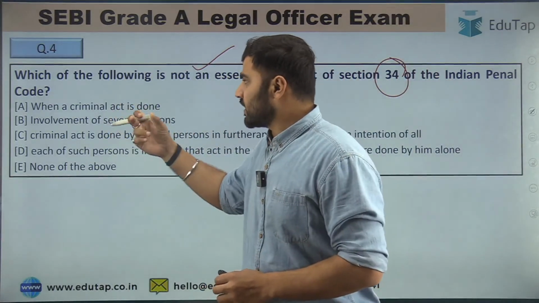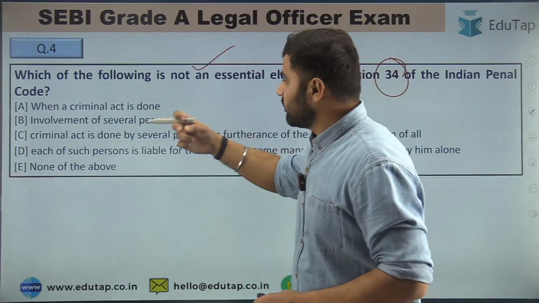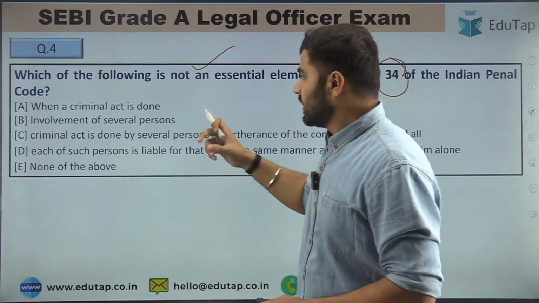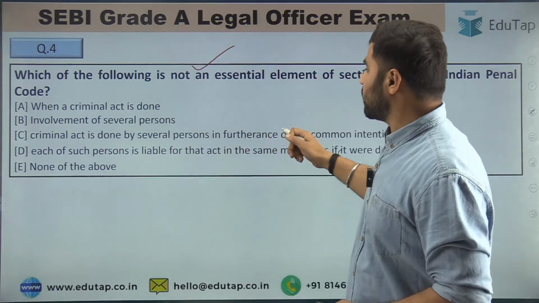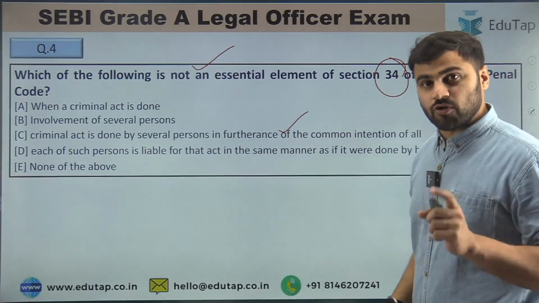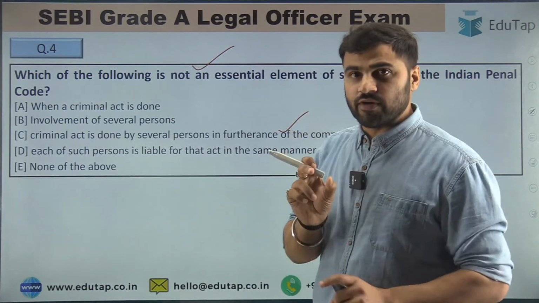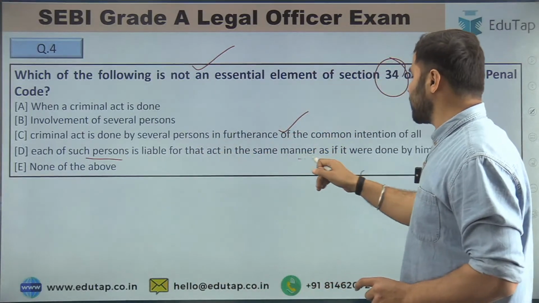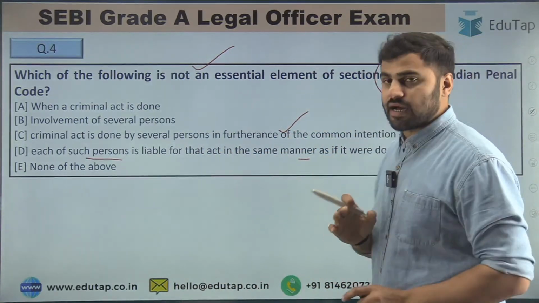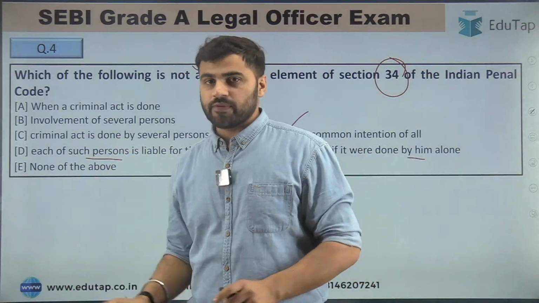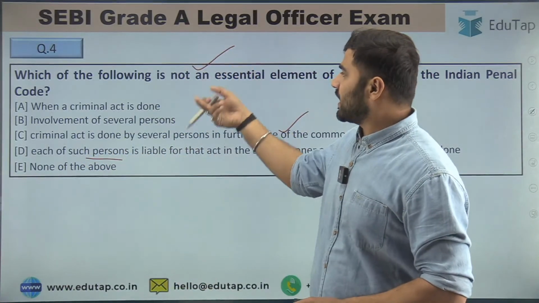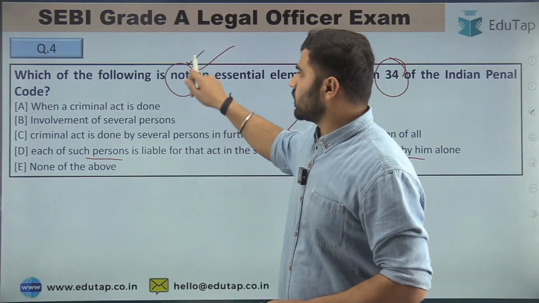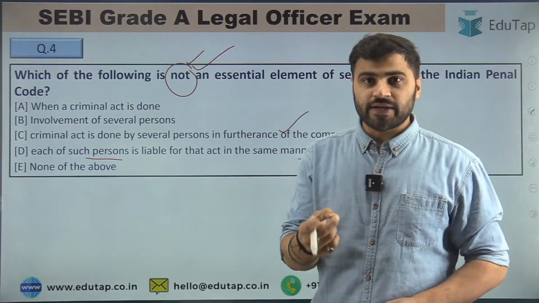So your options are: when a criminal act is done, involvement of several persons, criminal act is done by several persons in furtherance of the common intention of all. Read every word properly, right? Then each of such persons is liable for that act in the same manner as if it were done by him alone, or none of the above. Which of the following is not the element? Guys, read the question. Here we are talking about the negative statement, right? Incorrect statement.